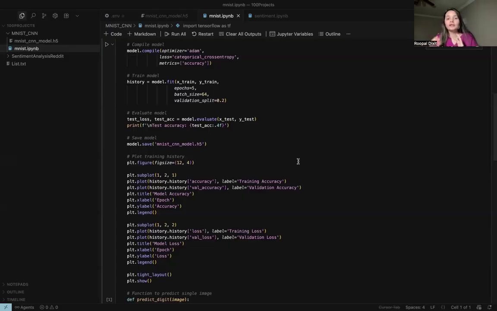After the training, we test it on 10,000 test images, and we typically get an accuracy of 98 to 99%. That means it correctly identifies almost all digits.